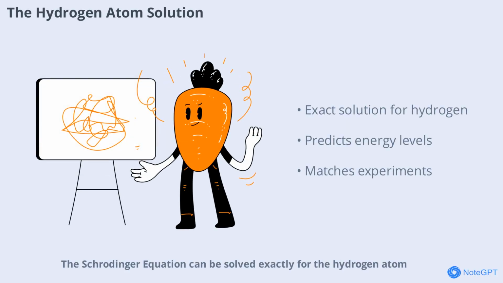The Schrödinger equation can be solved exactly for the hydrogen atom, the simplest atom in the universe. The solutions reveal the allowed energy levels and the shapes of the electrons' orbitals. These results match experimental observations perfectly and provide the foundation for our understanding of atomic structure. The success of the equation in explaining the hydrogen atom was a major triumph for quantum mechanics.